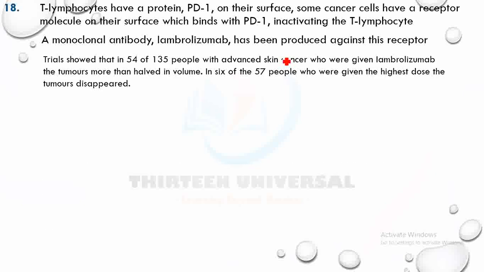Trials show that in 54 of 135 people with advanced skin cancer who were given lambrolizumab, the tumors more than halved in volume. In 6 of the 57 people who were given the highest dose, the tumors disappeared. Amazing. What may be correctly concluded from this information?